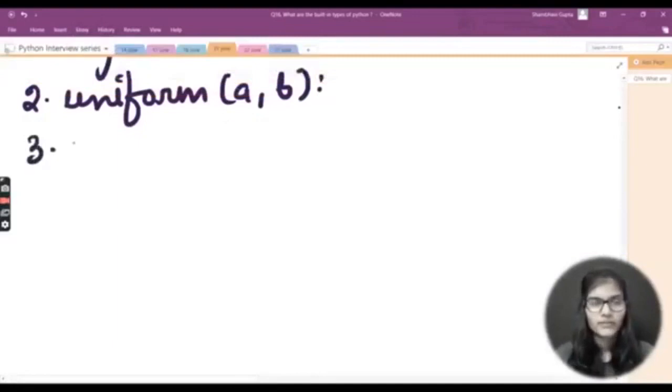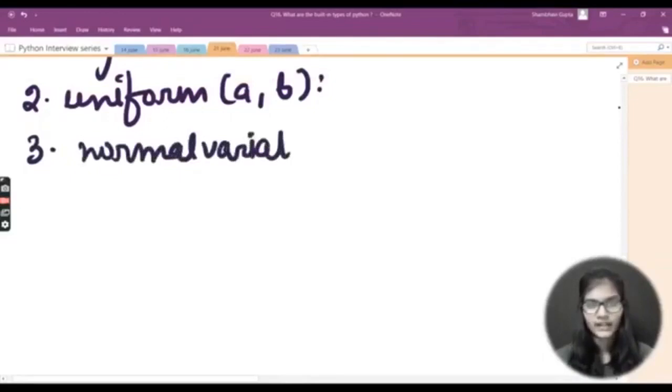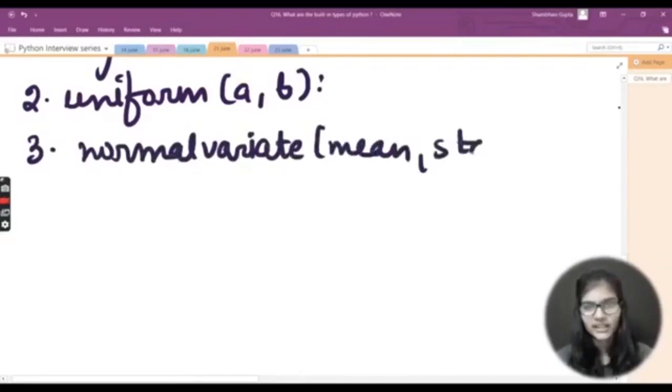The third one is normalvariate, and in the brackets it is mean, standard deviation. It is a bit statistical, and those things it applies.